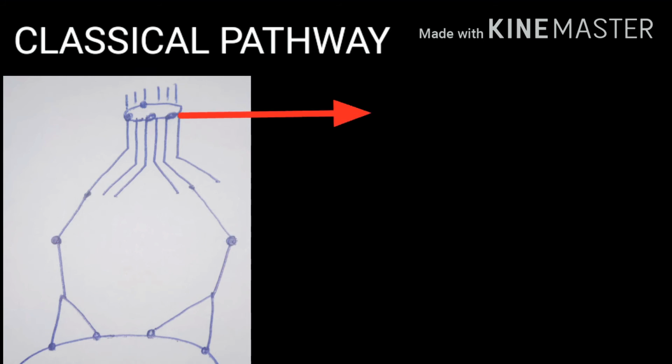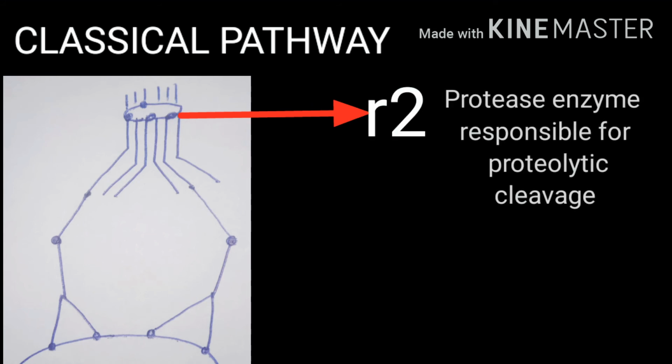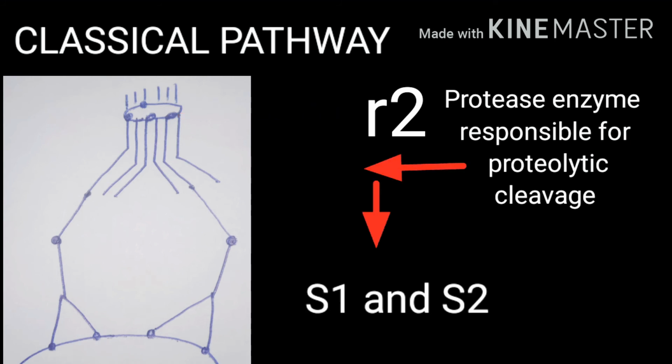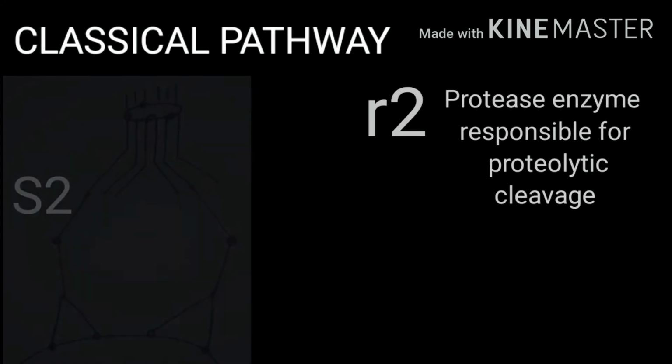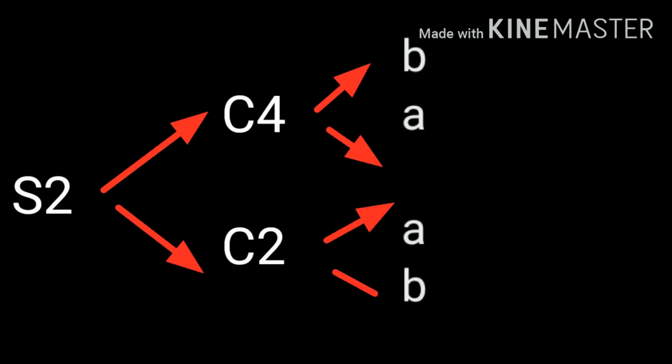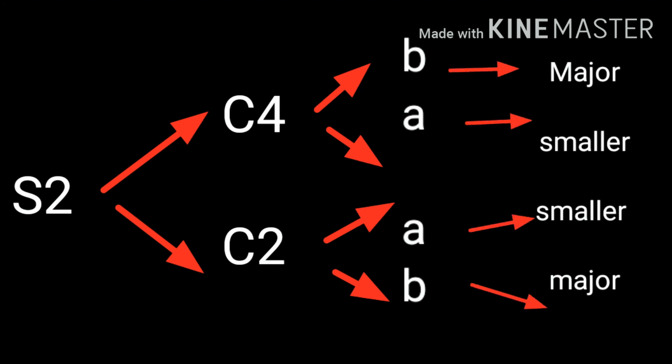The C1r2 region, which is present in the C1q r2 s2 complex, acts as a protease enzyme which cleaves C1s and C4 and C2. The C1s region has two substrates, that is C4 and C2. These substrates have two subunits, a major subunit and a smaller subunit. Except for C2, all the substrates have b as the larger subunit and a as the smaller subunit.